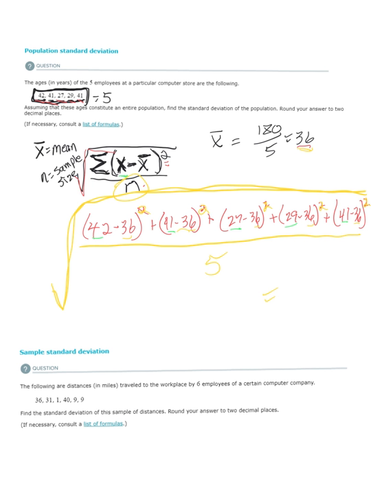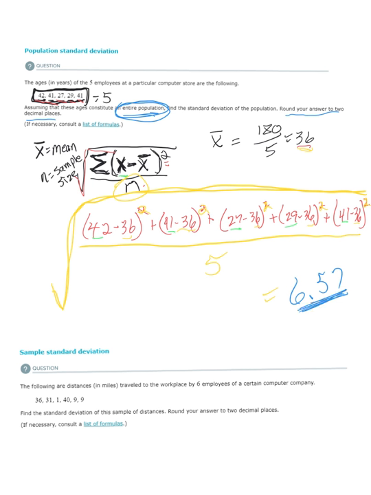I'm going to calculate that real quick. Okay, and when I do that, I get 6.57 when I round it to 2 decimal places. Now, this is the standard deviation for this entire population. Notice this is the entire population because it's going to be a little different down here when we talk about a sample.